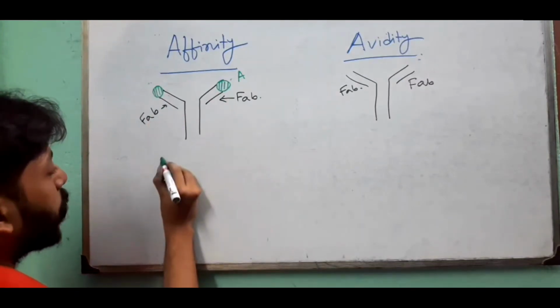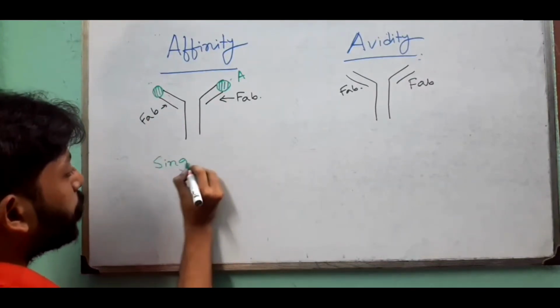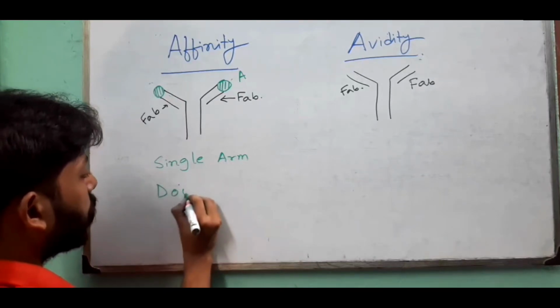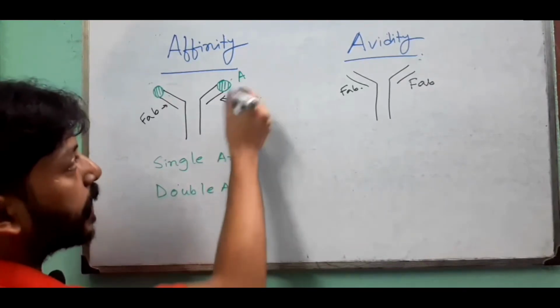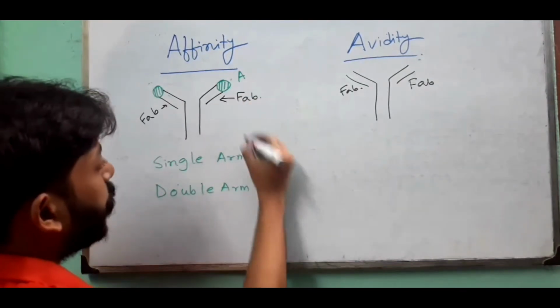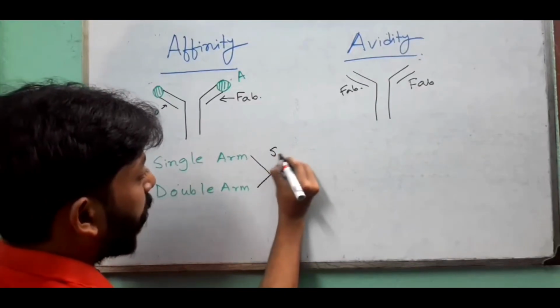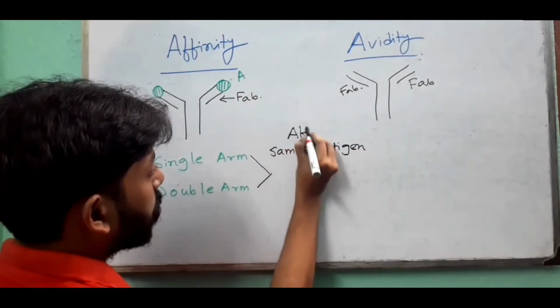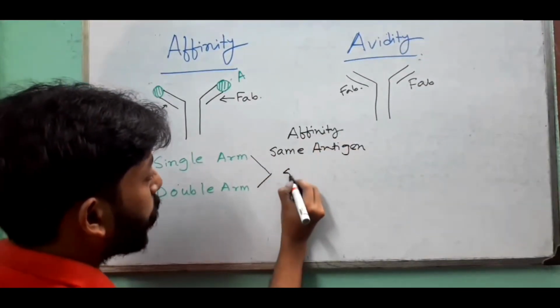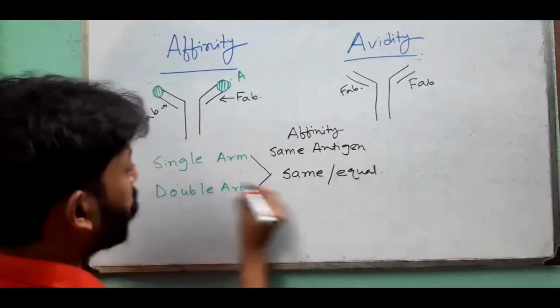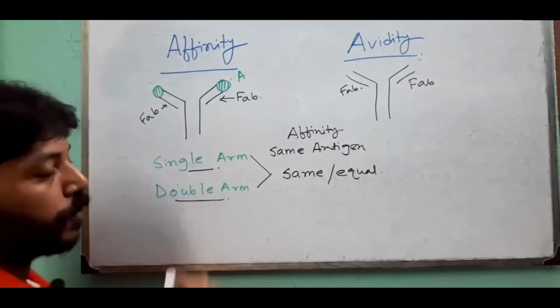If the antibody binds with a single arm or with the double arm to a particular antigen like A, the affinity towards the same antigen will remain equal. There is no difference.